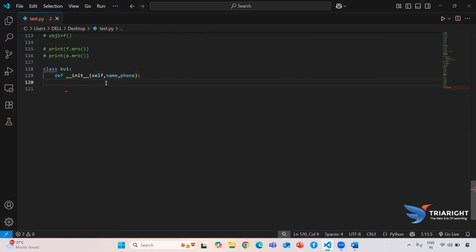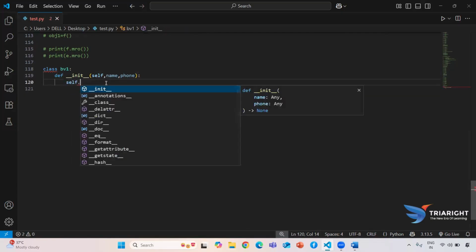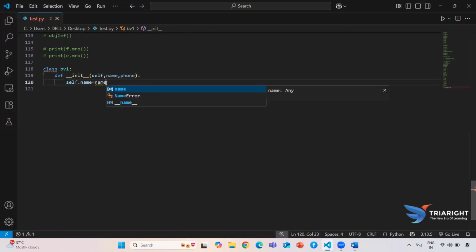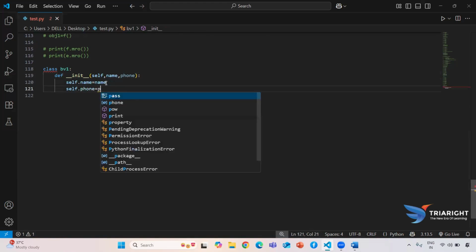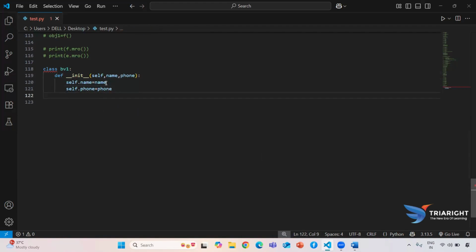So first we initialize. How do we initialize every time? Using self.name equal to name. Every time first it will store, then only we can use it. Then the next one, self.phone equal to phone. As of now, we have got that.